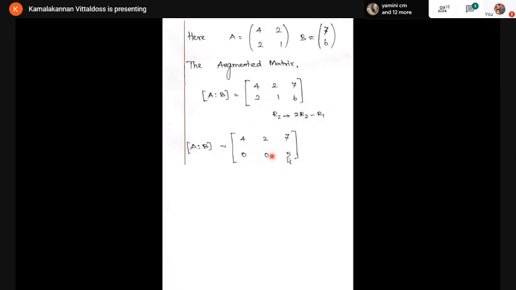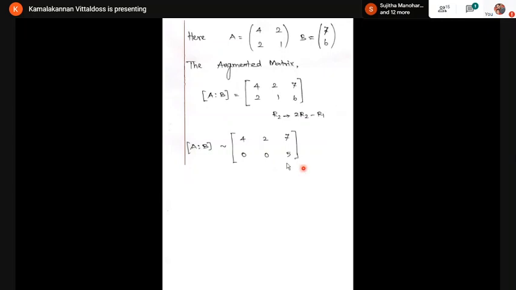Now tell me how many non-zero rows are here. How many non-zero rows? Is it 1 or 2? It is 2. What do you mean by a zero row? A zero row means all the values in that row are 0. See here, I have a number 5, so it is a non-zero row. So here I have 2 non-zero rows.